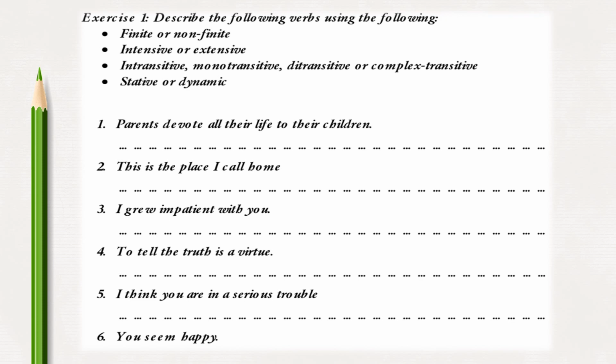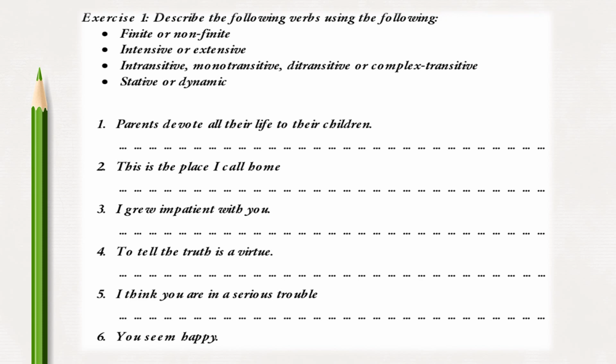Next we have this is the place I call home. Here we have the verb call. Next we have I grow impatient with you. The verb here is grow. Next we have to tell the truth is a virtue. So here the verb is to tell.